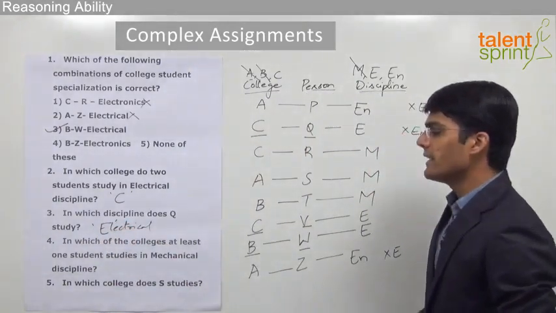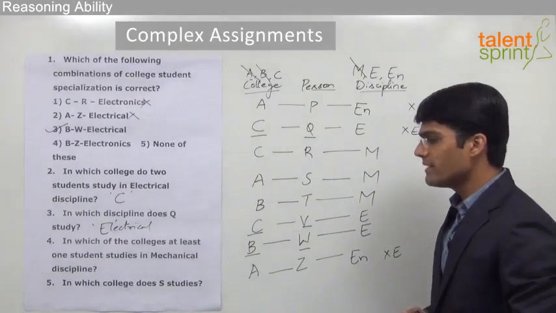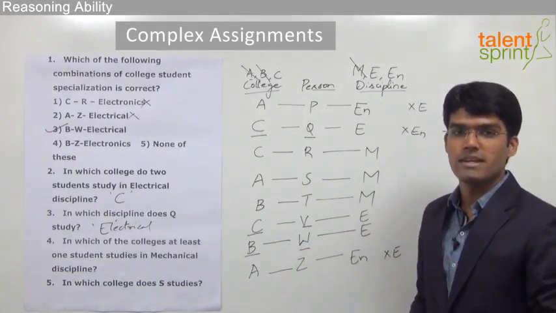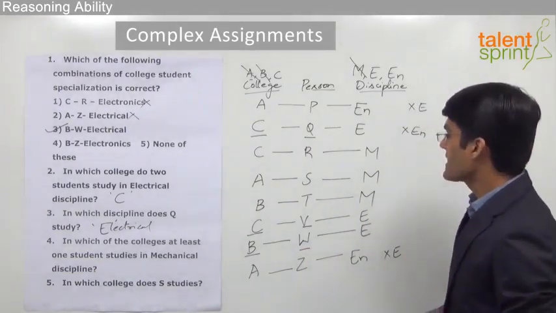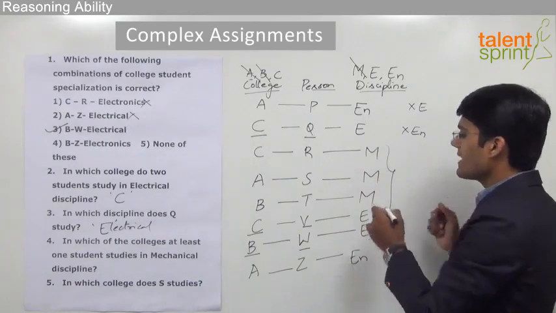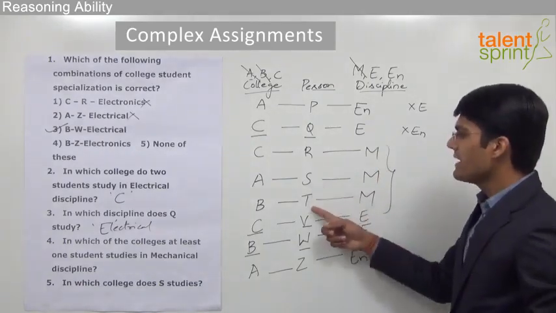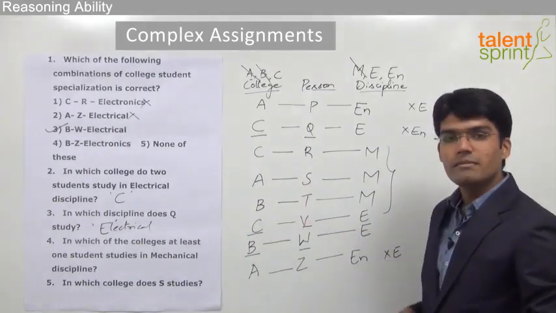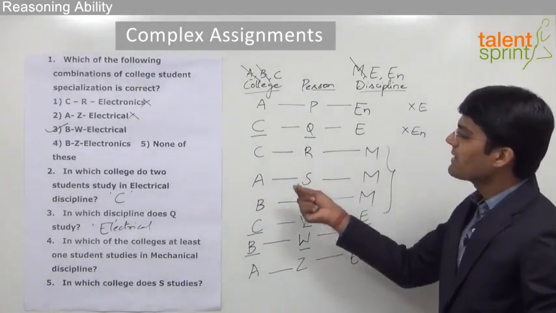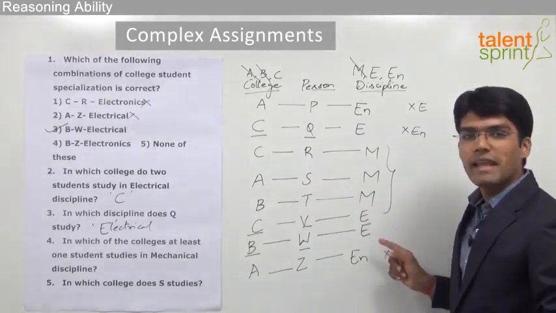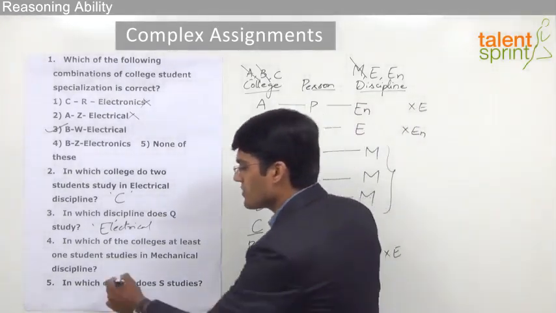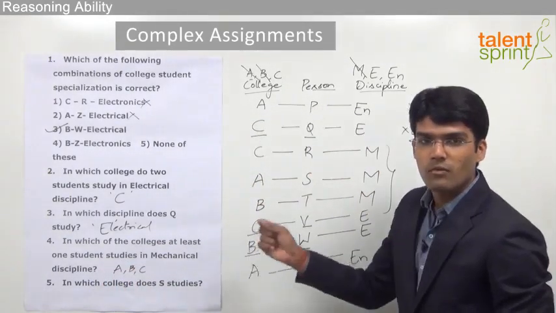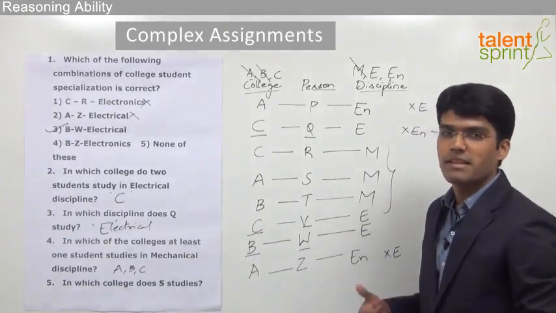The fourth one here is, in which of the colleges at least one student studies in mechanical discipline? So we need to find out those colleges where at least one student studies mechanical discipline. Now from the assignment we have got 3 students studying mechanical, that is R, S and T. R studies in C, S studies in A and T studies in B. So we can observe that in each of the colleges there is a student who studies mechanical. So we can say that the answer for question 4 should be all the 3 colleges A, B and C, since we have at least one student in these colleges studying mechanical.